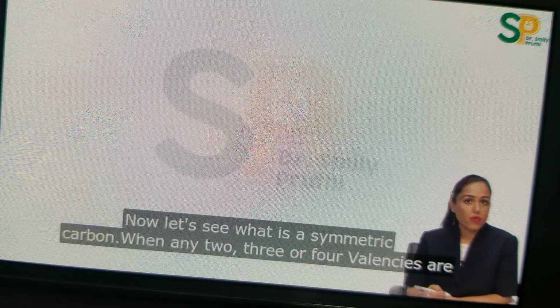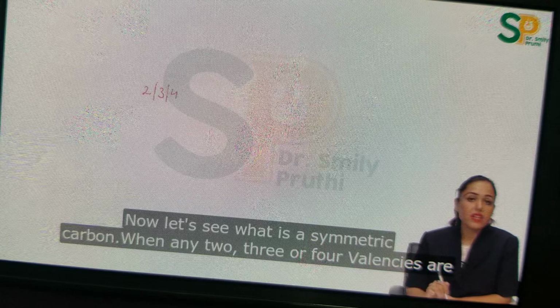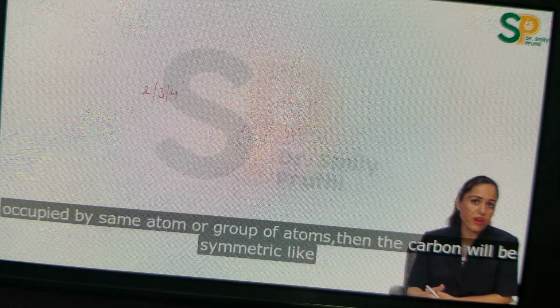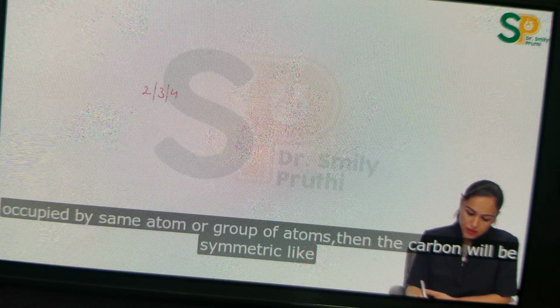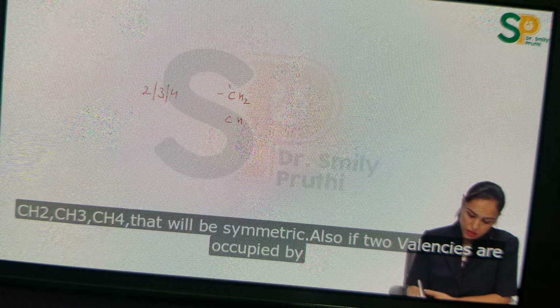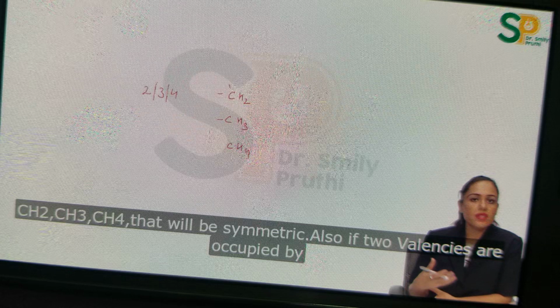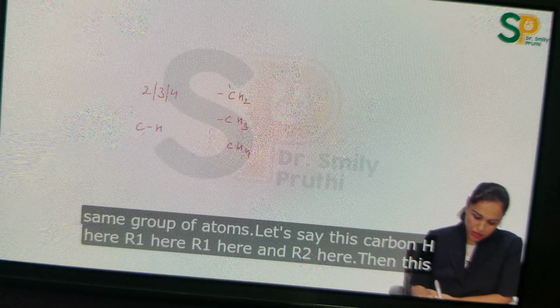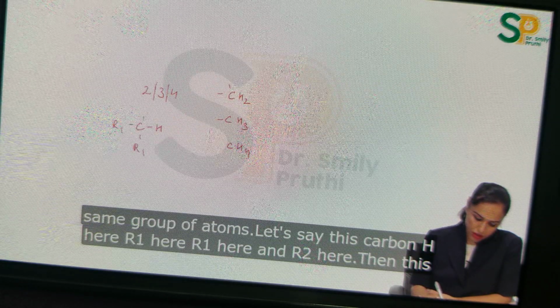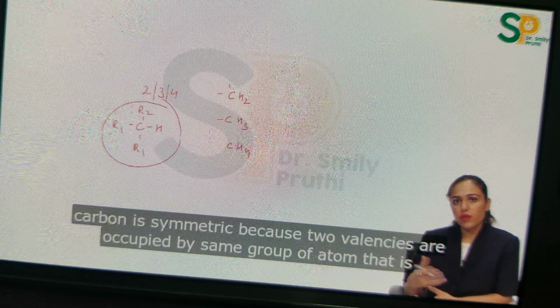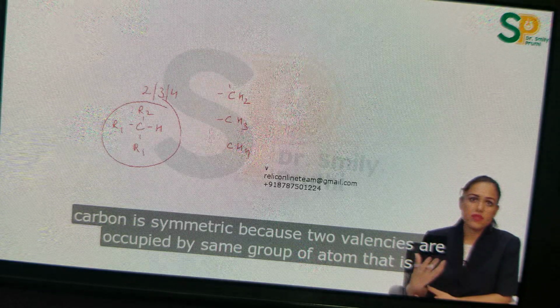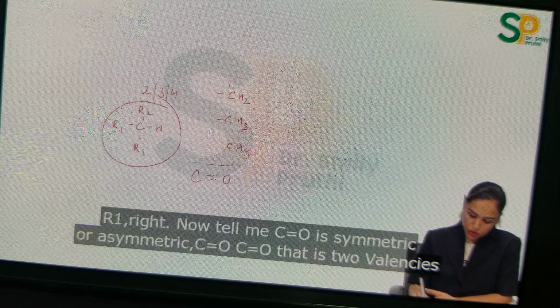Now let's see what is a symmetric carbon. When any 2, 3 or 4 valencies are occupied by the same atom or group of atoms, then the carbon will be symmetric, like CH2, CH3, CH4, that will be symmetric. Also, if 2 valencies are occupied by the same group of atoms, let's say this carbon, H here, R1 here, R1 here, and R2 here, then this carbon is symmetric because 2 valencies are occupied by the same group of atoms, that is R1, right? Now tell me, C double bond O is symmetric or asymmetric?